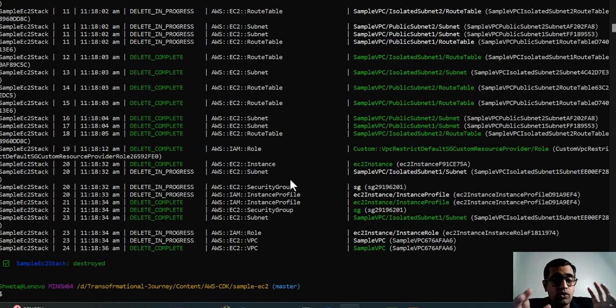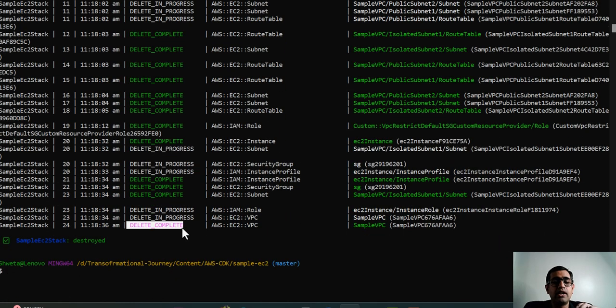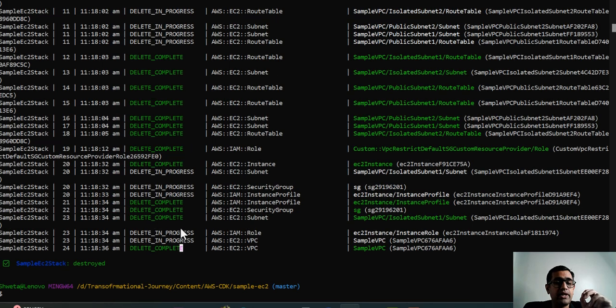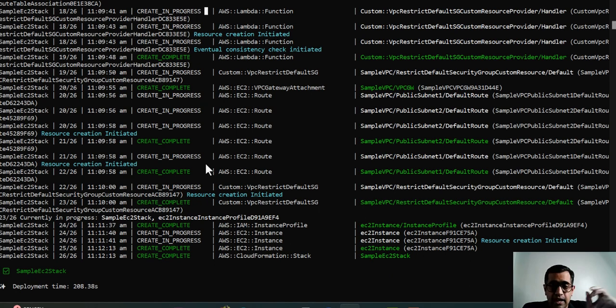Okay guys, so let's come back and see that it says the sample EC2 stack that we had created has completely been destroyed. One thing to note here is, it very beautifully shows in green color that all of the actions that we have requested the CDK and the CloudFormation to perform, it has performed. It says delete in progress, and then it says delete completed. This is a very beautiful thing in CDK. Similarly, when you create something, it says create in progress, create completed, etc. And if there are any errors, they are depicted in red.